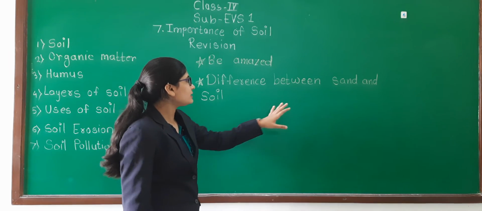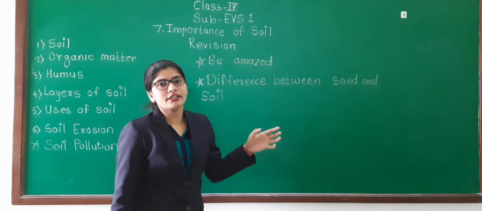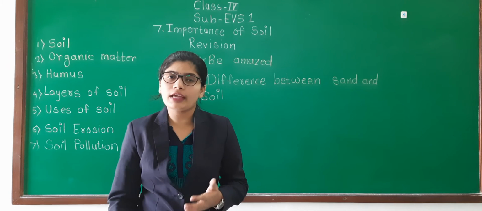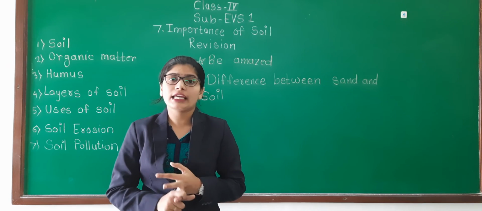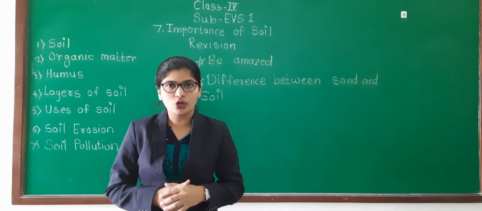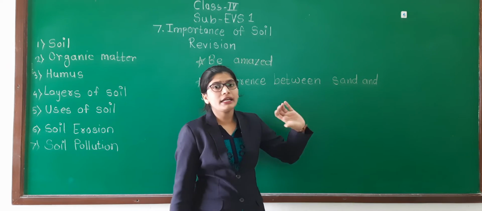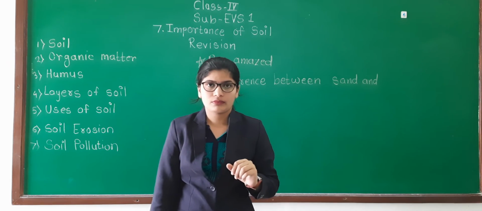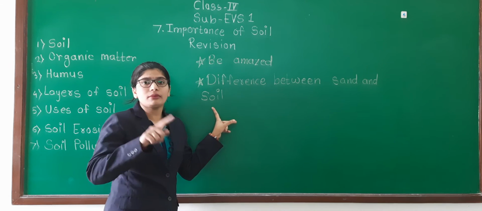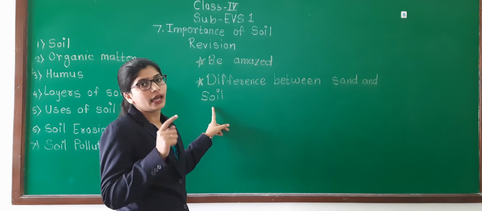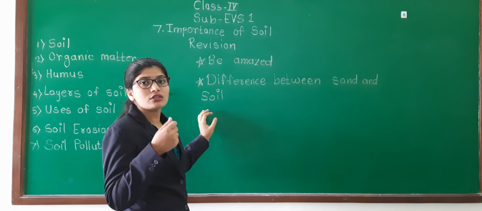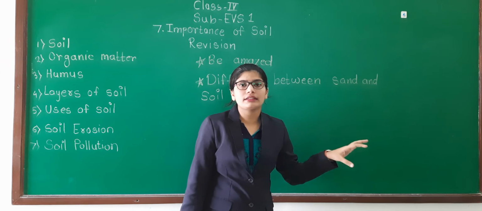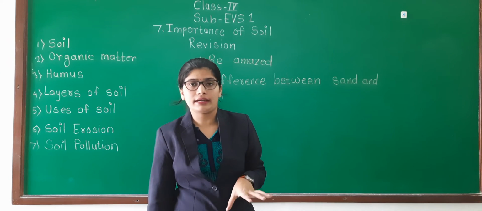And the last point is sand and soil. Already we have learned about types of soil in 3rd standard. In that we learned many soils, like sandy soil, clay soil, black soil, red soil. But the main difference between sand and soil is the content of both. In soil, organic matter, water and air are present, correct? Small stones are there, but in sand, organic matter is normally not present.